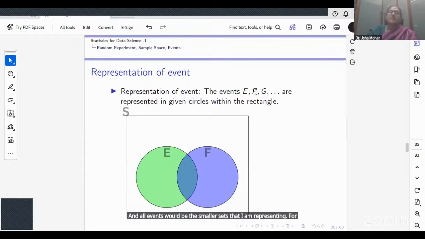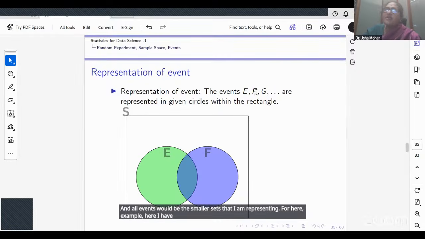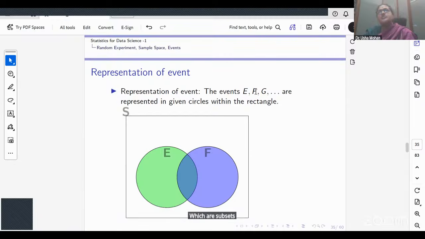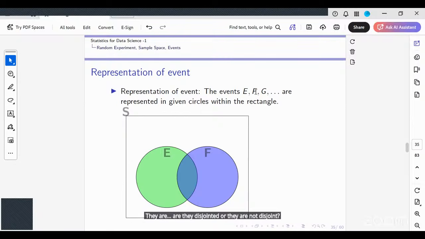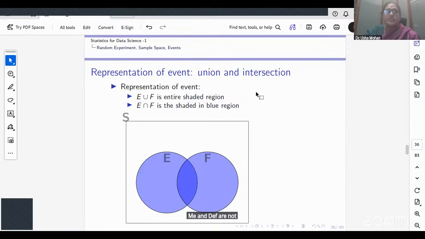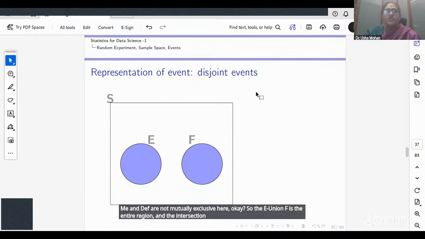For example, here I have E and F, which are subsets of my sample space. Are they disjoint or not disjoint? E and F are not mutually exclusive here. So E union F is the entire region, and E intersection F is the blue shaded region.